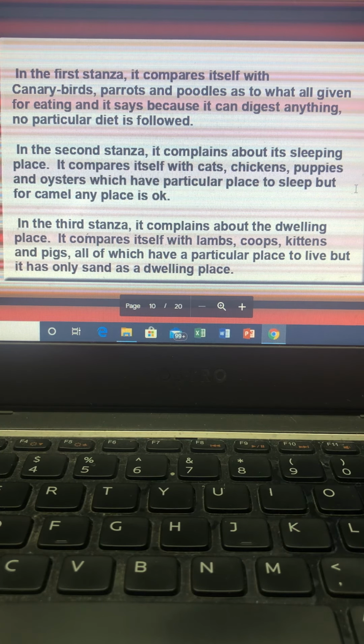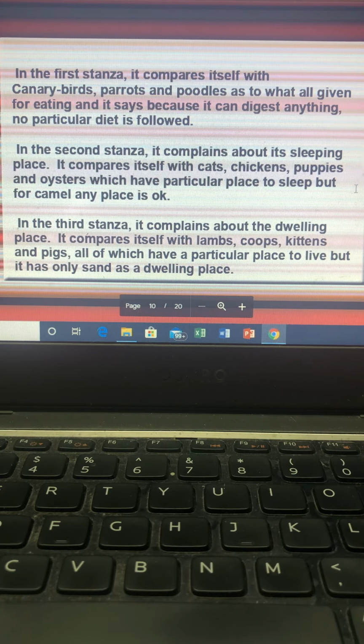But no one supposes a poor camel dozes, any place does for me. So the camel says, for all these animals, whether it is a cat, a chicken, puppies, or oyster, everyone has a place to sleep. But as far as a camel is concerned, the camel can doze off any place, right? Any place is okay for the camel.